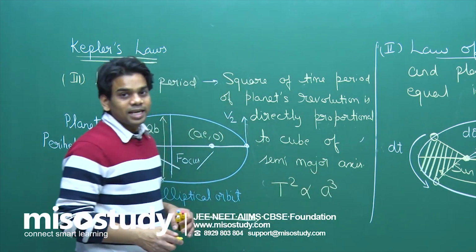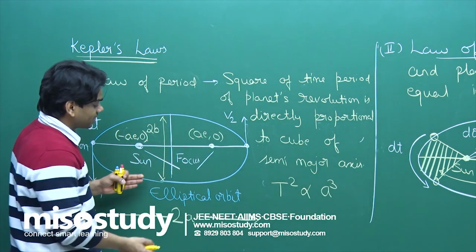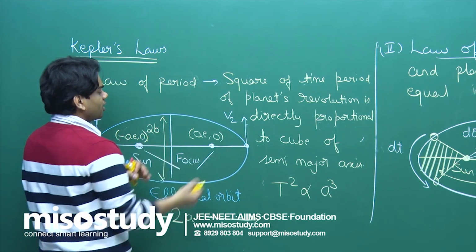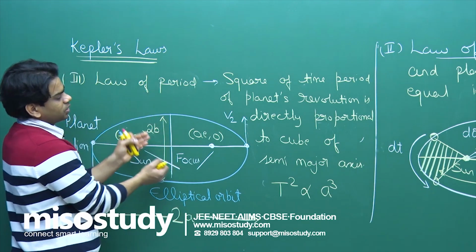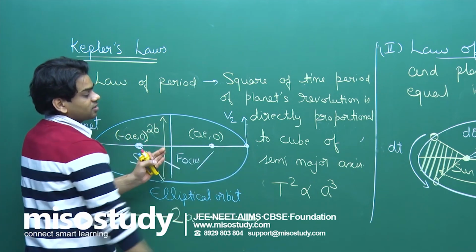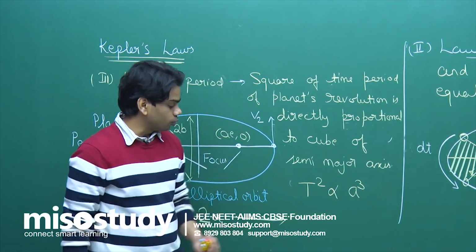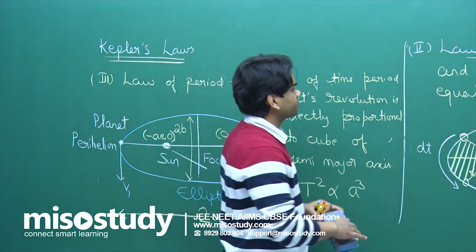This is what the law states, because the semi-major axis here, since we have taken the total length of the axis as 2A, will be A, and this is the semi-minor axis, that is B. So we are considering this as the term I am referring to here. T square is proportional to A cube. Now how to get it?